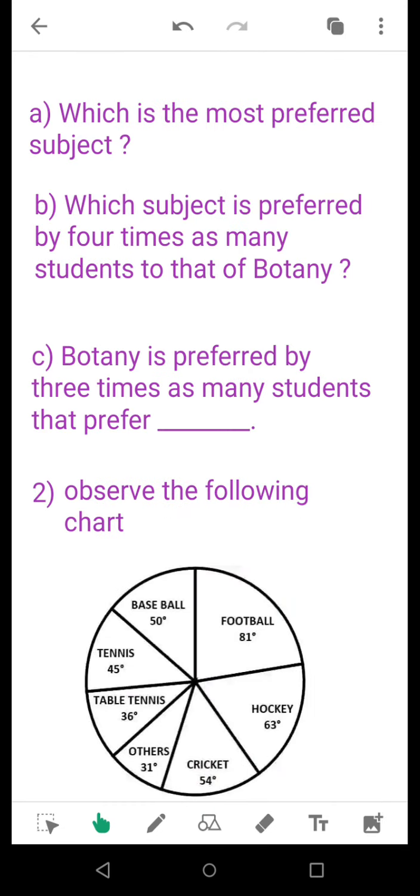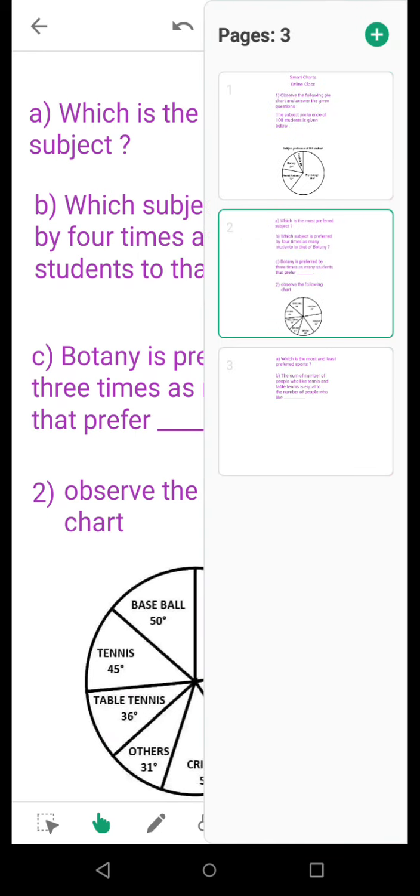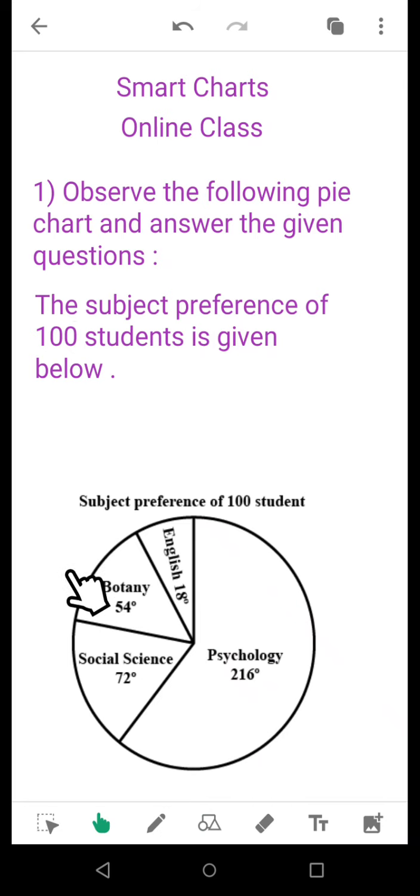Second question: which subject is preferred by 4 times as many students as botany? Now students, you see that botany is liked by, this is called 54 degree sectoral angle. Now you find out which particular subject is liked by 4 times as many people as botany. Suppose I say 5 people like botany, I am looking for that particular subject that is liked by 4 times 5. That means 5 into 4, 20. 20 people will like that subject. So from the chart you can very well identify that.